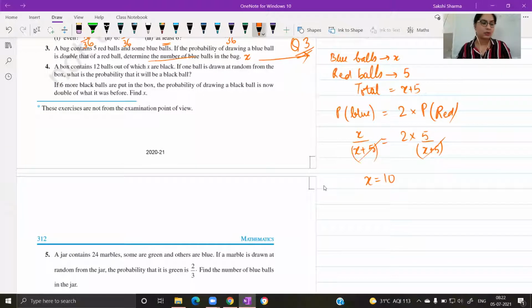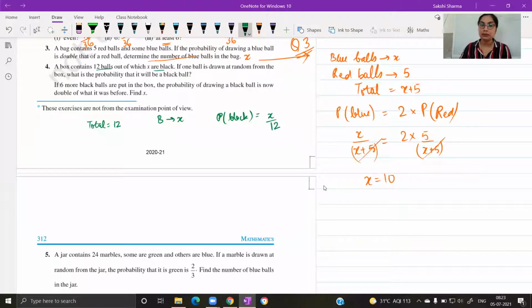Question number 4. This one again, I think is a question we did last year. A box contains 12 balls, out of which X are black. So the total number of balls is 12, out of which black are X. If one ball is drawn at random, what is the probability that it will be a black ball? So simply, you are given the total number of balls, and how many of them are black? You can write down the probability from these two values as such. The probability of drawing a black ball will be X over 12. Number of black balls in the numerator, total number of balls in the denominator.